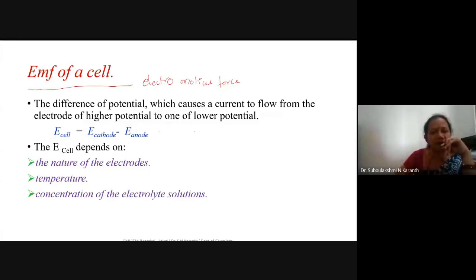In the case of the zinc electrode, the electrode potential of the zinc electrode, Zn2+ bar Zn, is equal to minus 0.76. While writing, I wrote Zn2+ bar Zn. What is the reaction? Zn2+ plus 2 electrons giving rise to Zn. That means I wrote the reduction reaction, or reduction potential.